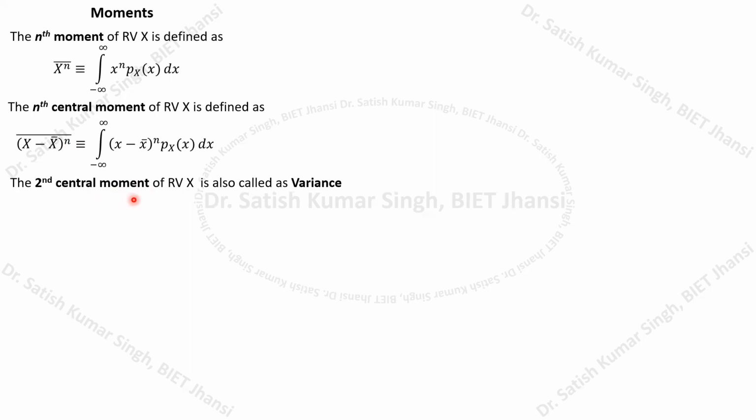The second central moment of a random variable x is also called the variance, and it is defined by sigma x square, which is the standard notation of variance. It is the expected value, meaning the average. Remember that the bar reflects the average value. So we calculate the expected value of (x minus x bar) to the power 2, because for the second central moment n becomes 2. This way we calculate our variance.